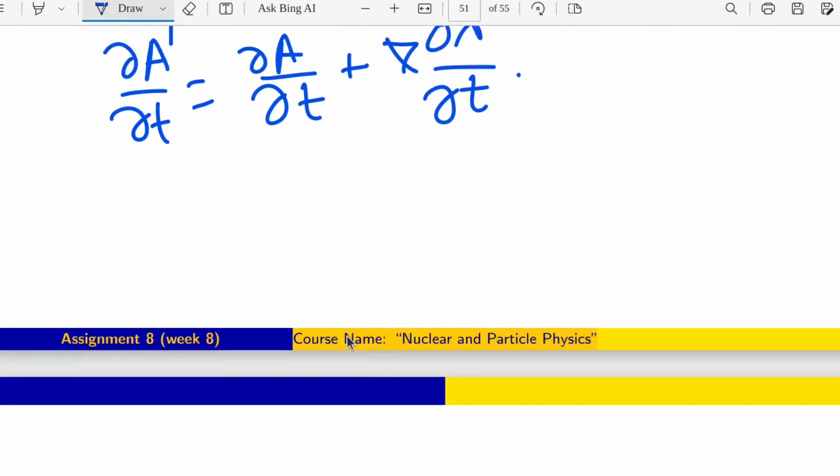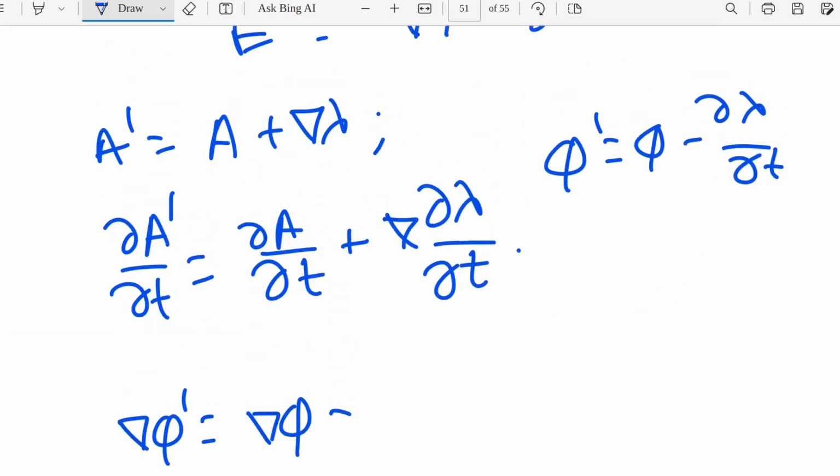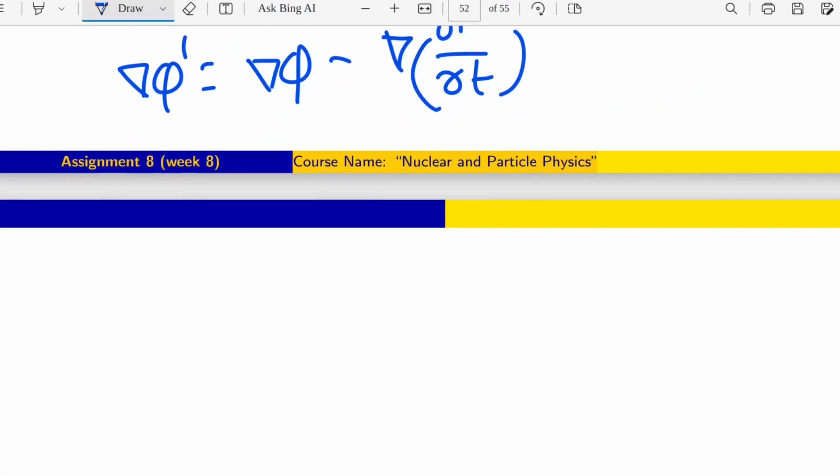Fine. Now grad phi prime, grad phi, here is minus, right? So minus grad of del lambda del t. Now write down E prime here again.